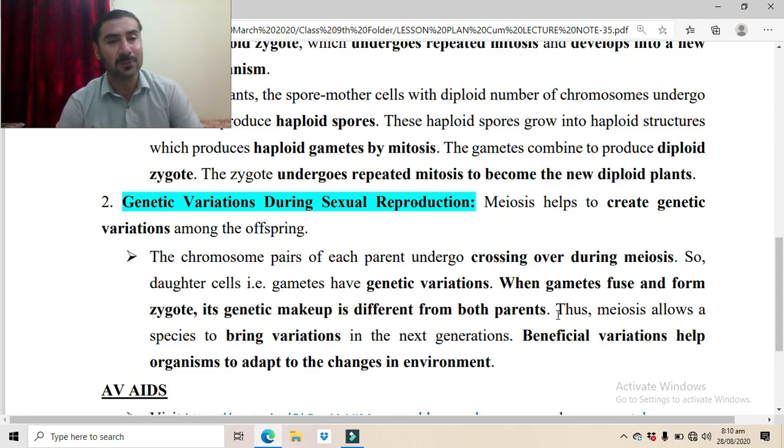So the 4 sperms which are produced per division of meiosis are different from each other, and whenever they fuse with the egg, which is also different, because that is also produced as a result of meiosis.